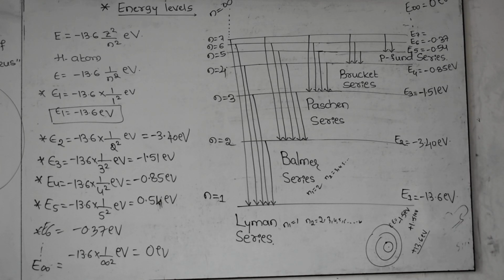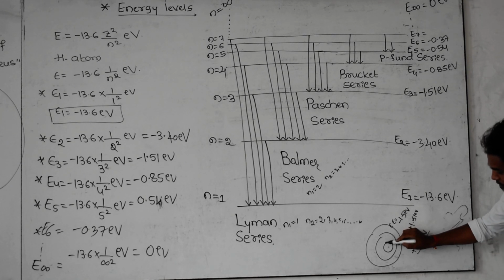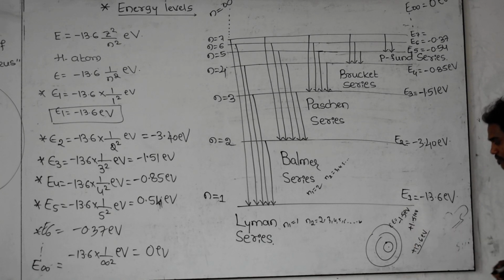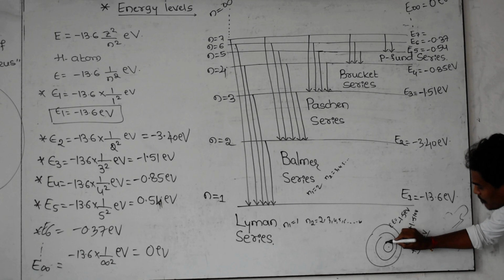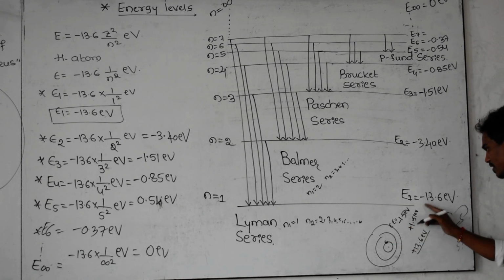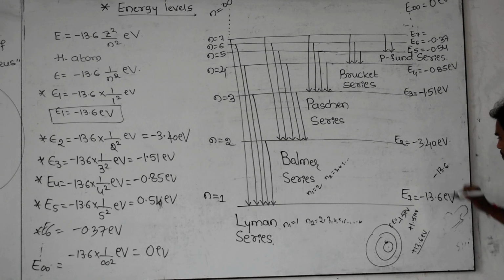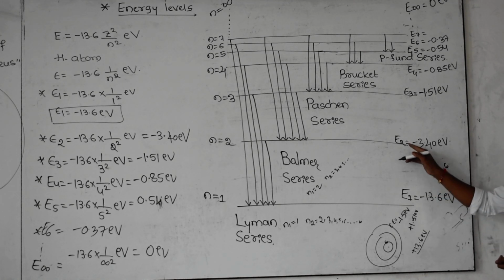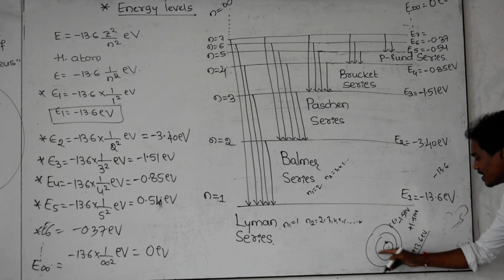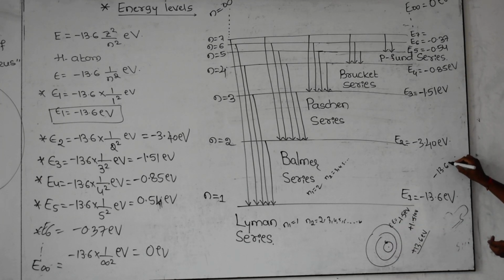Then here one more question, one confusion is there. Here the electron is present. Our intention is to send the electron from the first orbit to the second orbit. How much energy do we have to supply? How do we calculate that? You can just take the difference of these two. The electron is present here. What is the energy of this orbit? That is minus 13.6. And where are you sending that electron? To the second orbit. What is the energy of the second orbit? That is minus 3.40. And what is the difference between the energy level of the first orbit and the energy level of the second orbit?